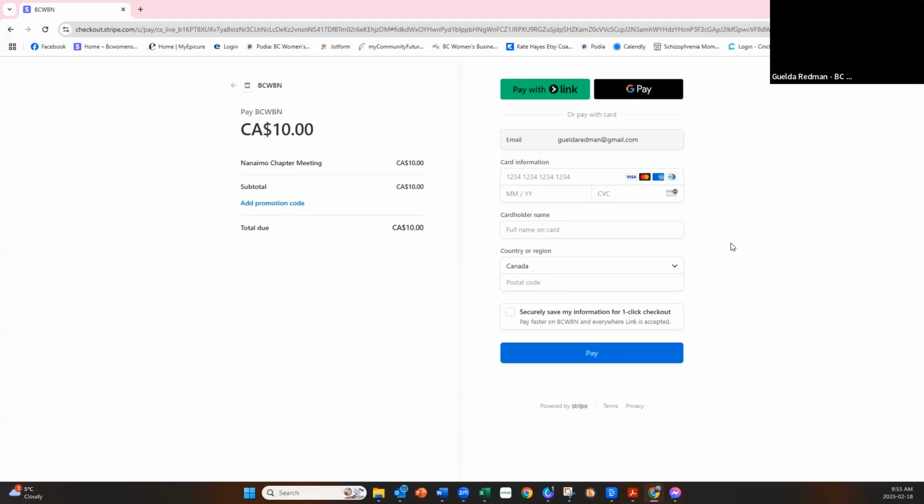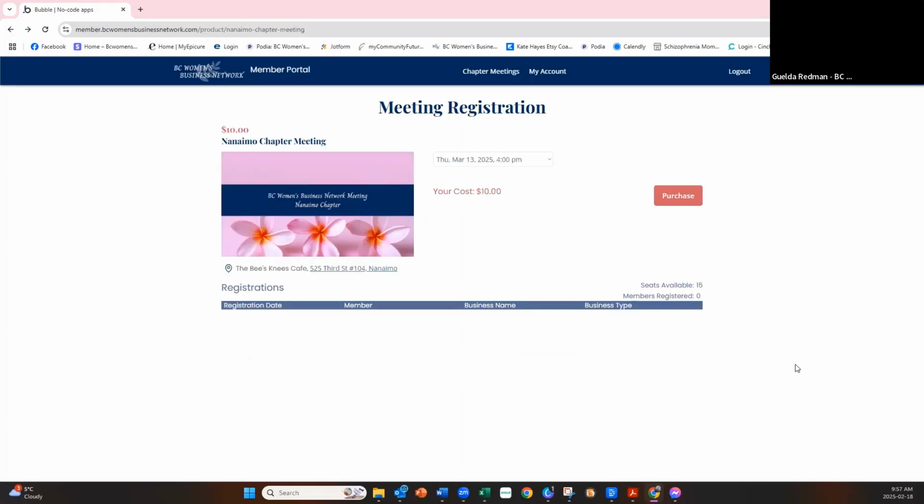Mark is looking at adding PayPal, but I'm not sure. I'm not sure why with Stripe there isn't an option for using your bank card, but maybe that's something you have to set up in Stripe, linking Stripe to your bank as well if you have a Stripe account. And so then you pay, you fill in all your details, you pay. And once you've purchased, then of course this would say registered and this would be gone.